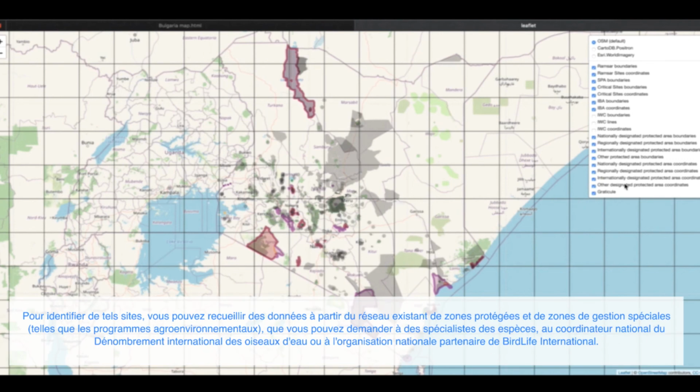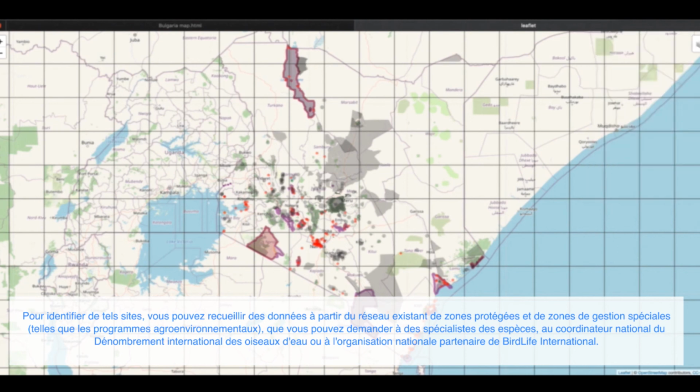To identify such sites, you may collect data from the existing network of protected and special management areas, such as agri-environmental schemes. You may ask species specialists, the national coordinator of the International Waterbird Census, or the National Partner Organization of BirdLife International.